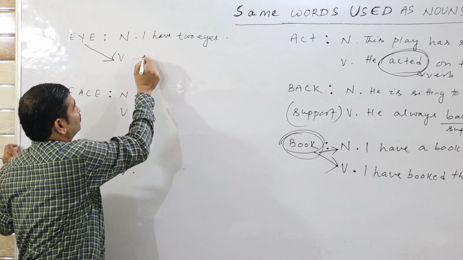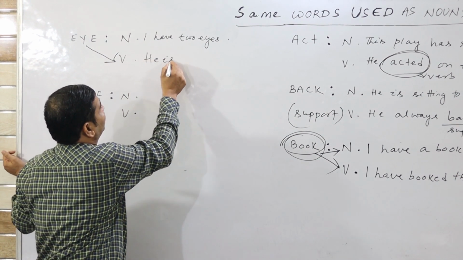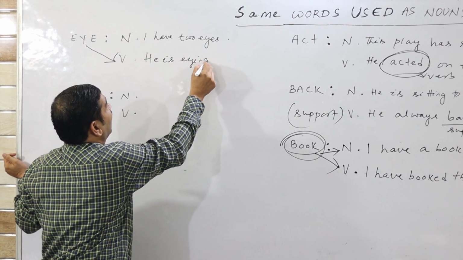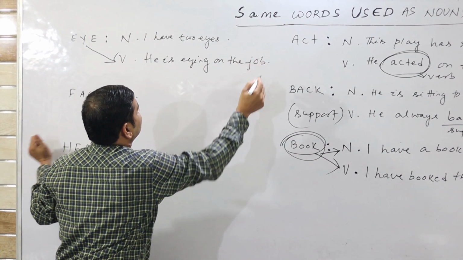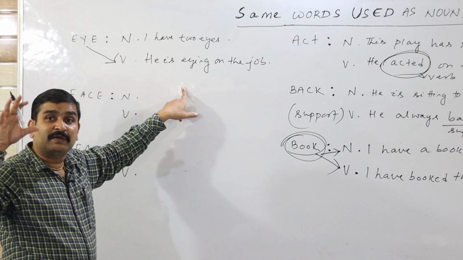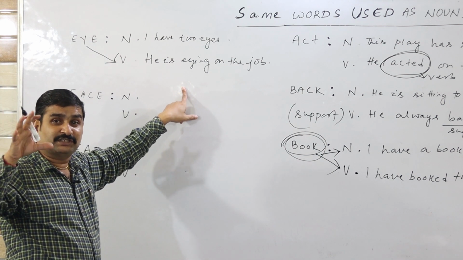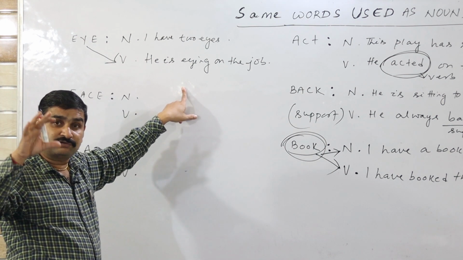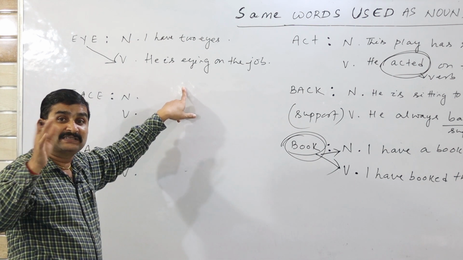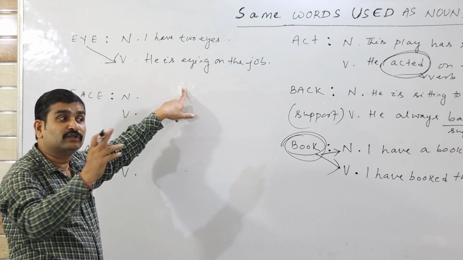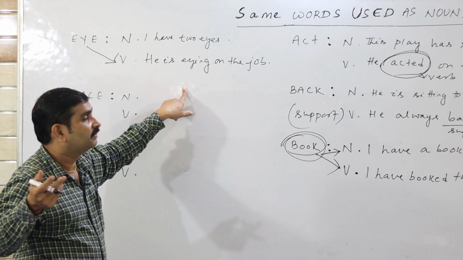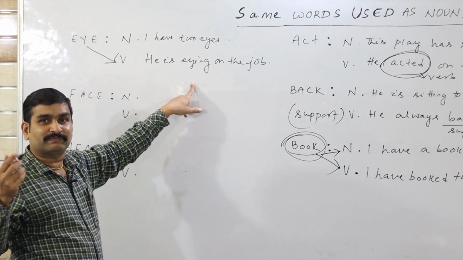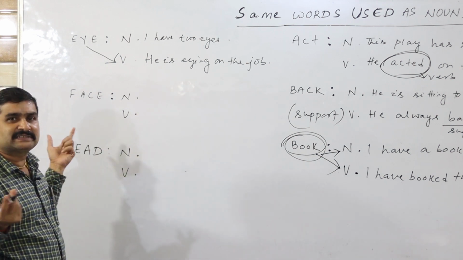Example: He is eyeing the job. He is eyeing the job means he is fixing his look or concentration on the job. Eyeing somebody. Don't eye that food. So that is the verb. Similarly, he is eyeing the job. That is the verb. Next one, face.